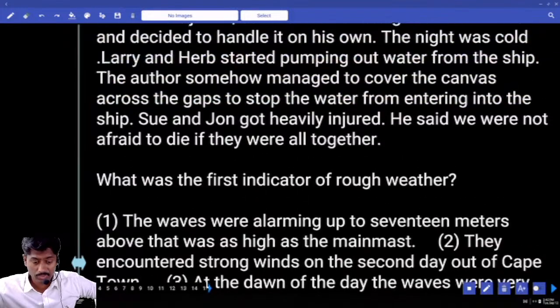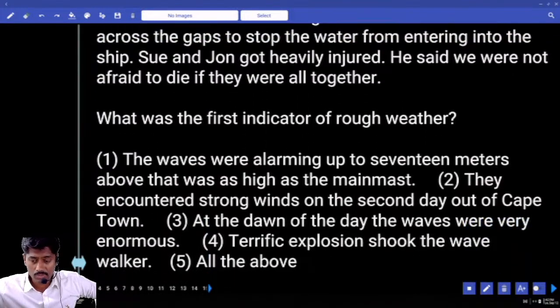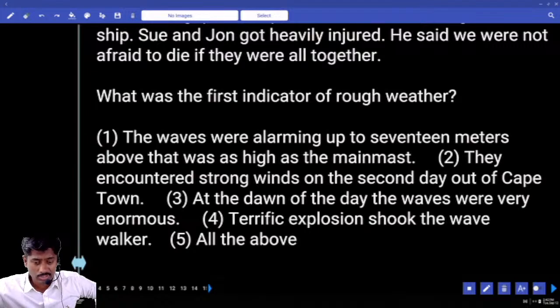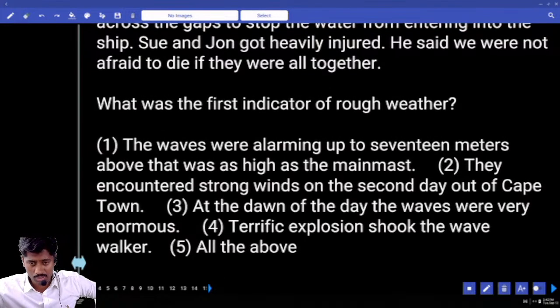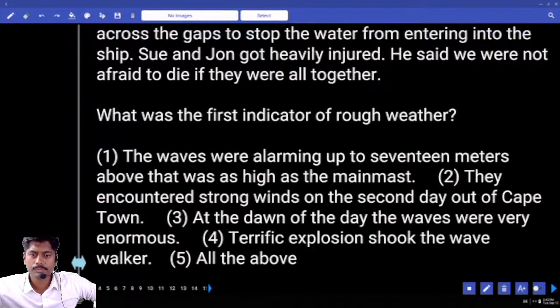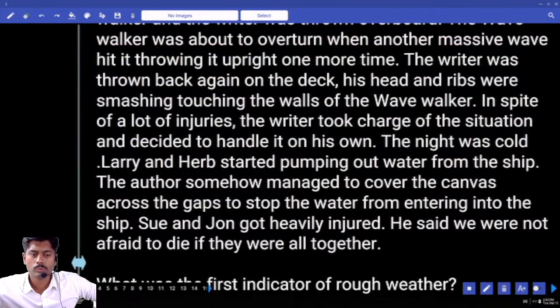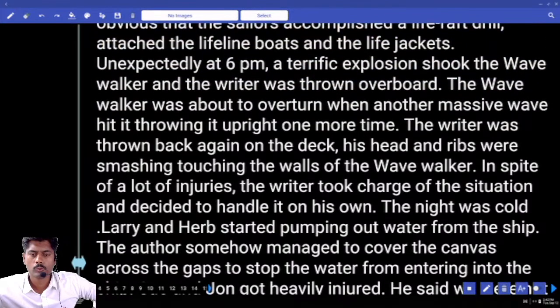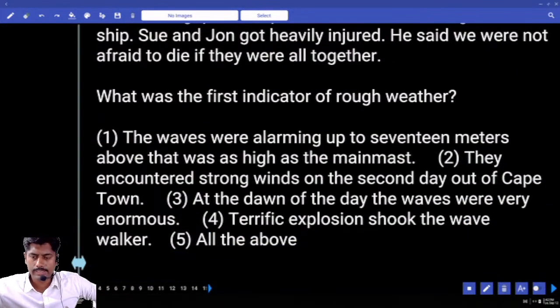At the dawn of the day, the waves were very enormous. A terrific explosion shook the Wave Walker. Answer. Again, take the second option.